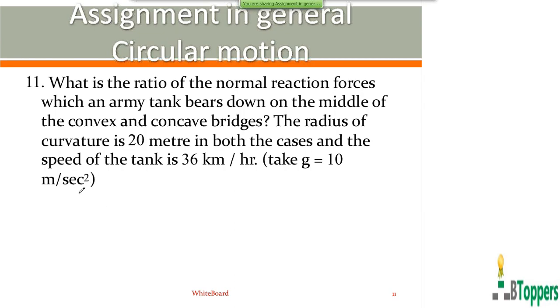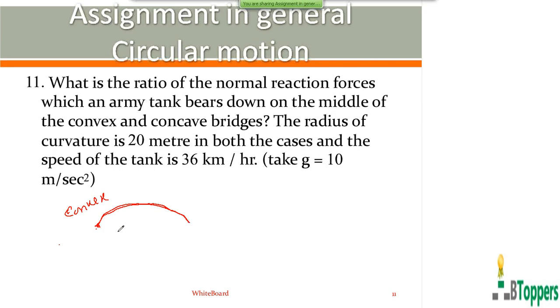So in the first case, the bridge has a convex shape. That means the bridge is in the form of an arc of a circle, so that when you see from above, it looks convex.